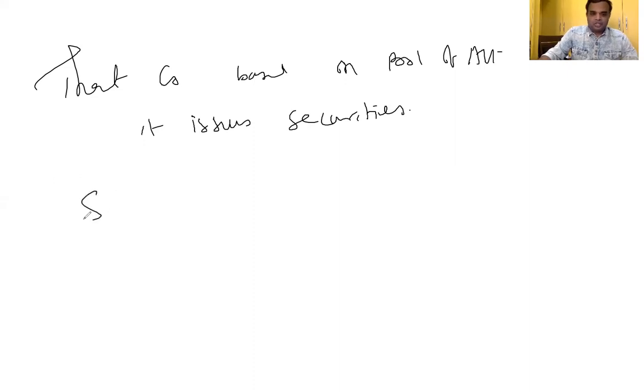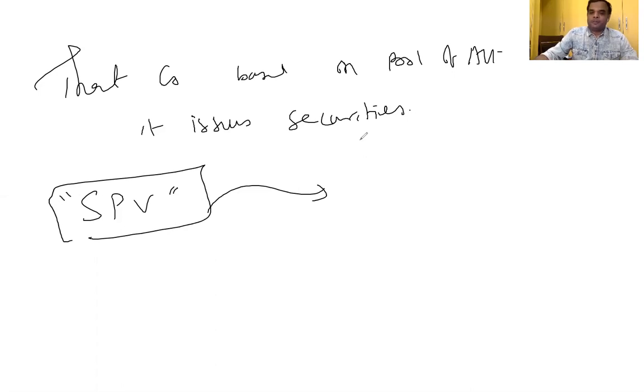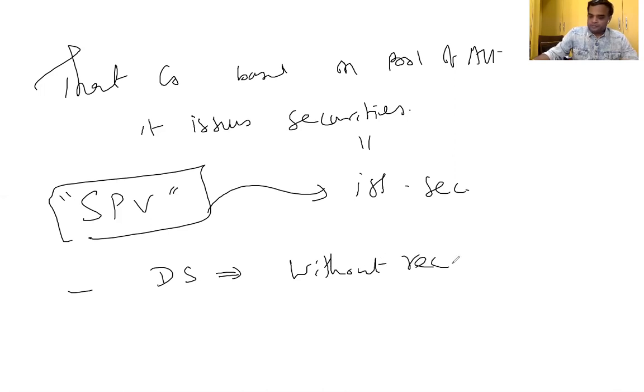Here it is called a special purpose vehicle. The assets pool is called the special purpose vehicle, and the special purpose vehicle exists for the purpose of issuing securities. Debt securitization, in general, is without recourse in nature.